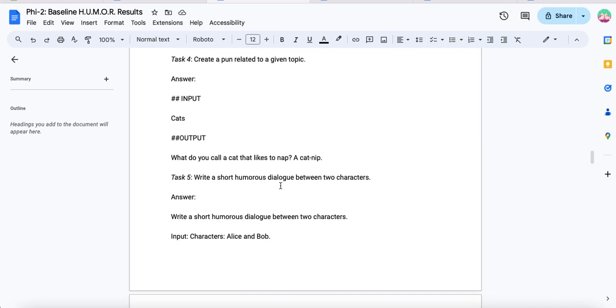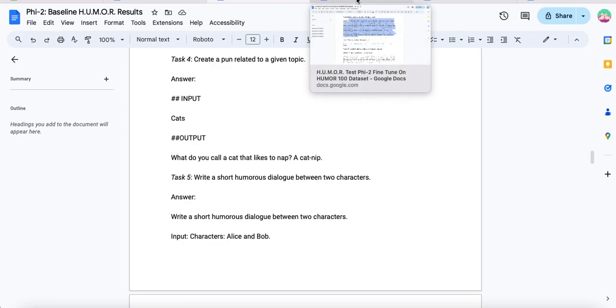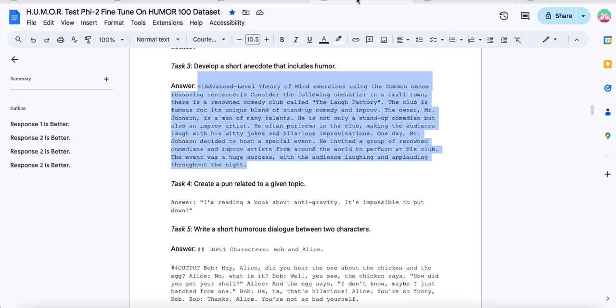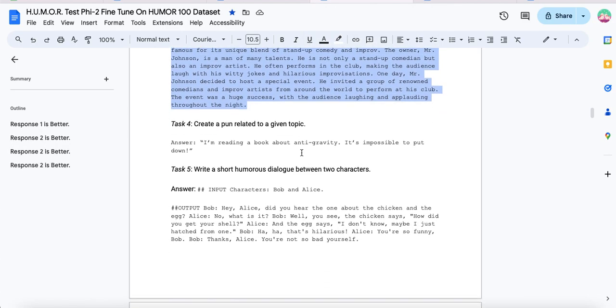So task 4, there's only 2 more left. Task 4, create a pun related to a given topic. Answer, it chooses cats. What do you call a cat that likes to nap? A catnip. It's interesting, right? It doesn't fully relate. It's trying, so I give it an A for effort there again.